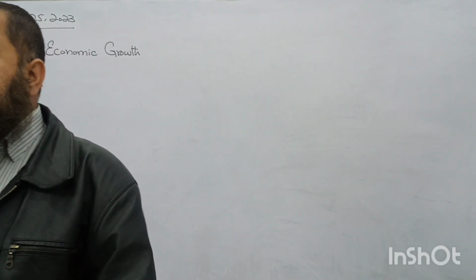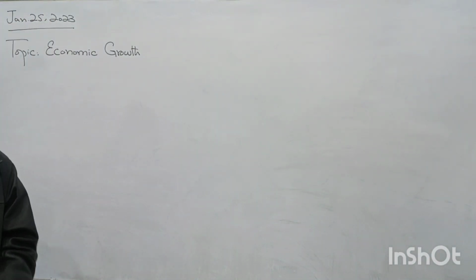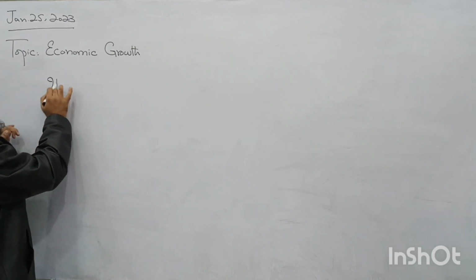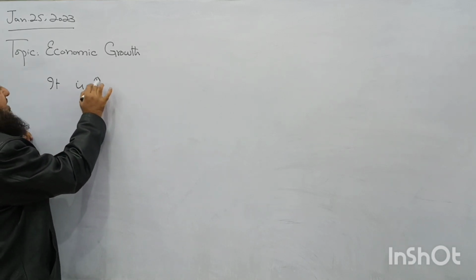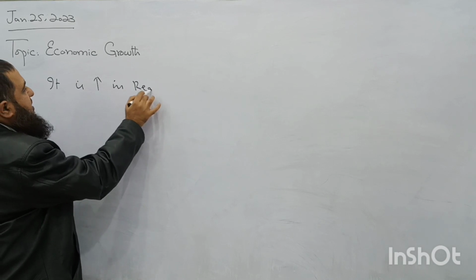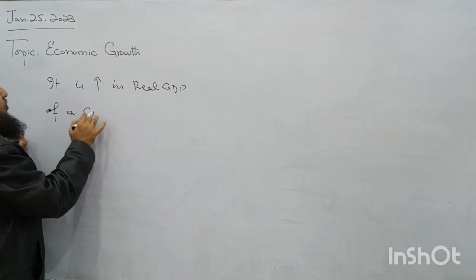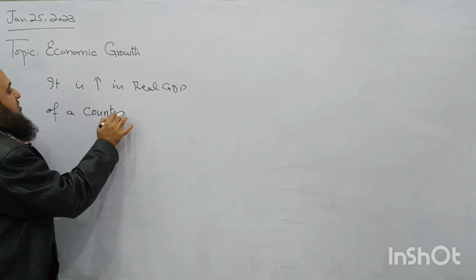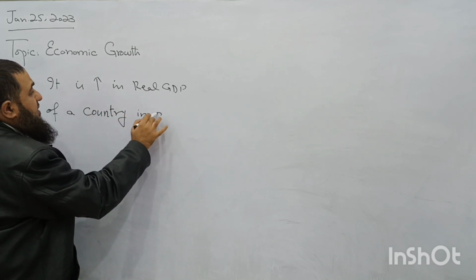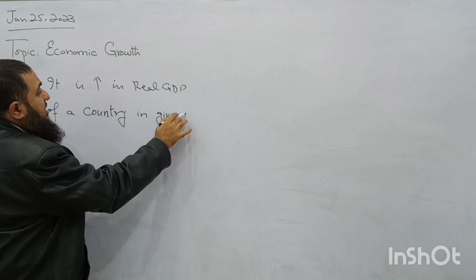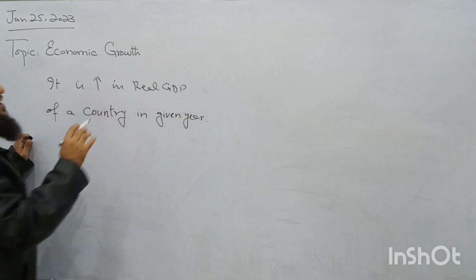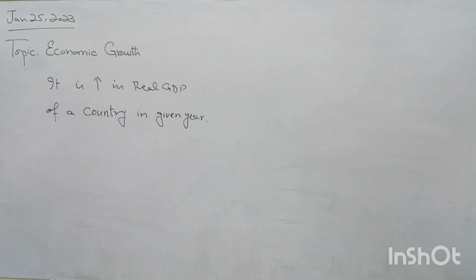Okay, so growth means how many goods and services have been produced. It is increase in real GDP of a country over the period of time. In a given time period, in a given year, you can say in one fiscal year, how many goods and services have increased in a country at constant price level. Clear? So this is in volume.